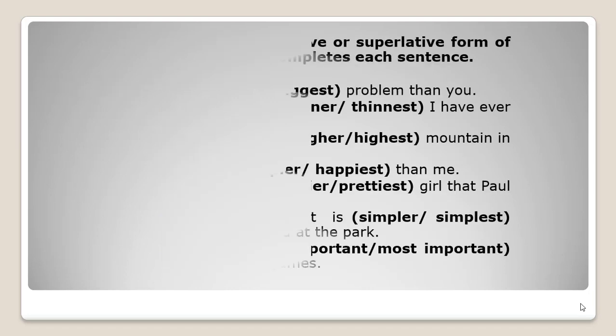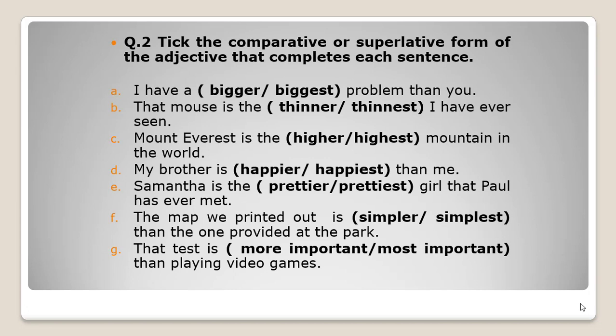In question number 2, you have to tick the comparative or superlative form of the adjectives that completes each sentence. It means you have 2 degrees, that is comparative and superlative degree. Keeping in mind all the formation of comparative and superlative degree, you have to tick the correct answer. In first statement you have I have a dash problem than you, and the adjectives are bigger or biggest. Second one is that mouse is the thinner or thinnest I have ever seen. Mount Everest is the higher or highest mountain in the world.